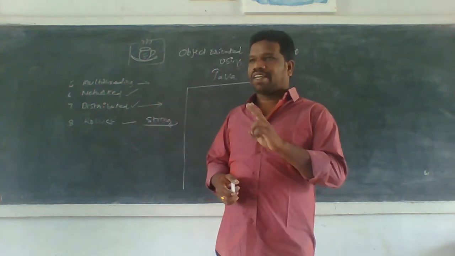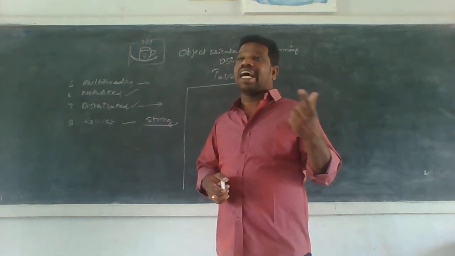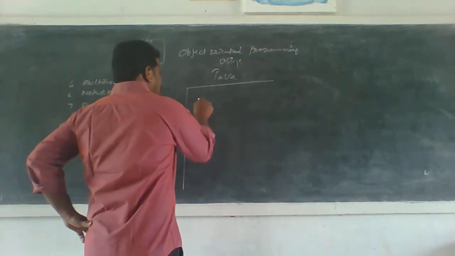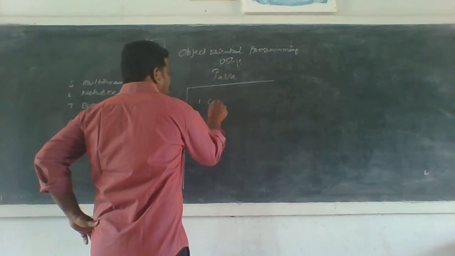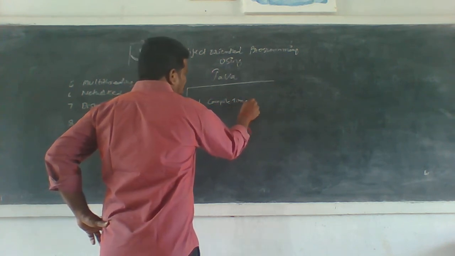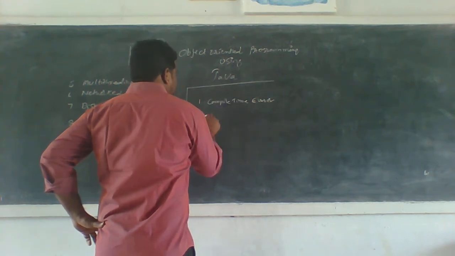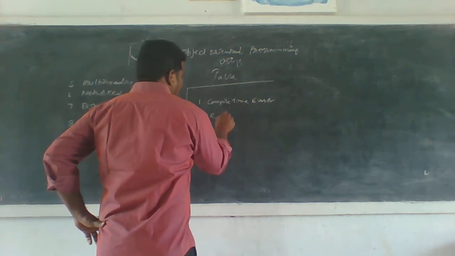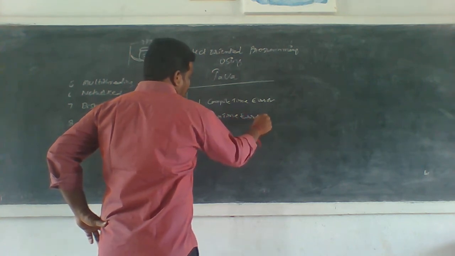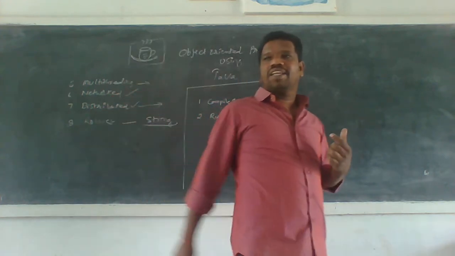There are two types of errors possible. One is the compile time error, and another one is the runtime error. So what is a compile time error, and what is a runtime error? I will tell you.